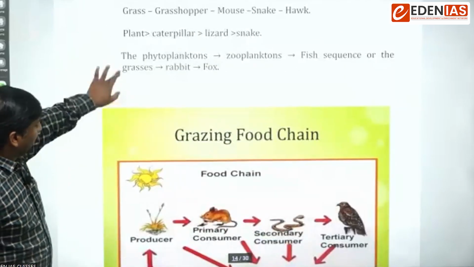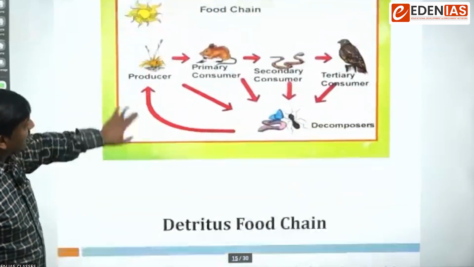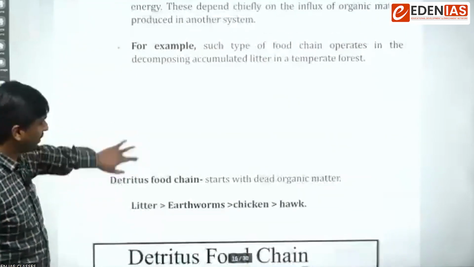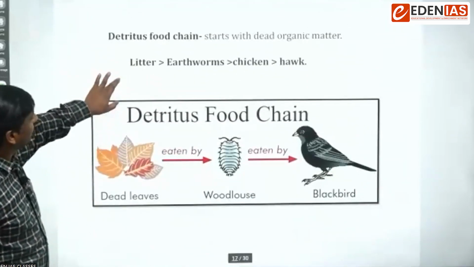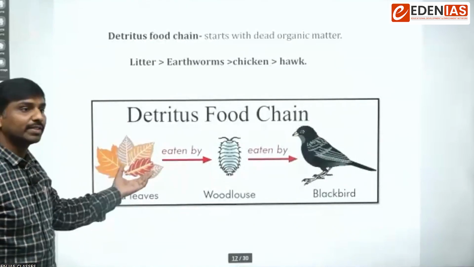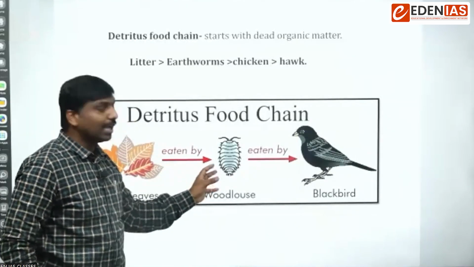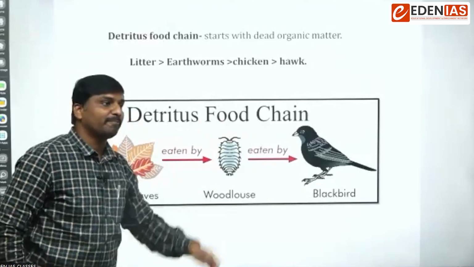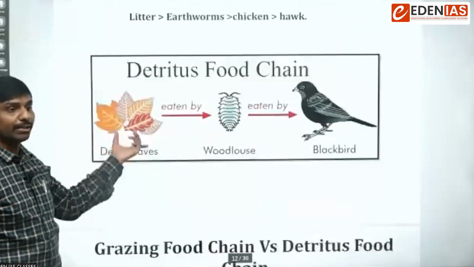Then we can have the detritus food chain, which starts with dead organic matter, like litter or leaves. They can be eaten by woodlouse, and this can be eaten by a bird. So this is an example of the detritus food chain.